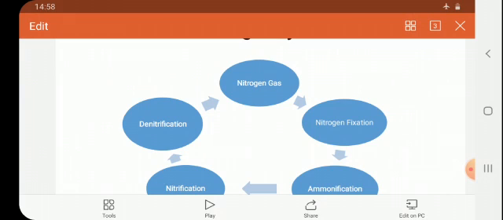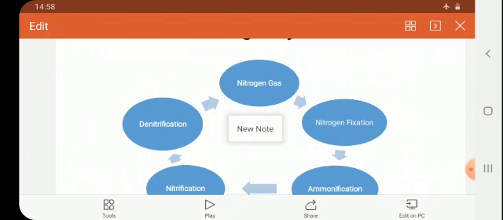See this cyclic process. Nitrogen gas is fixed by nitrogen fixation, that is through atmospheric, industrial and biological processes. Then ammonification, formation of ammonia by decomposition of dead bodies and excretory waste substances.